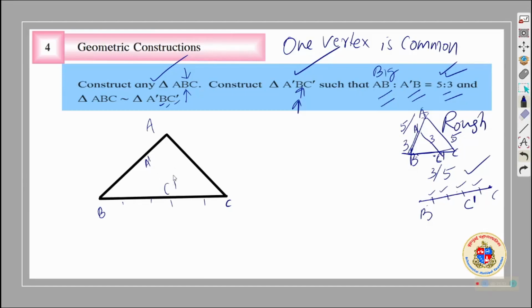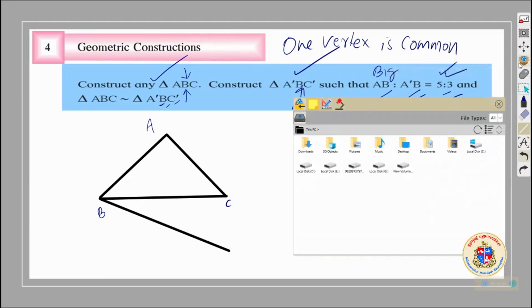बट हाउ टू डिवाइड द साइड, दैट इज मोर इम्पॉर्टेंट. यू हैव स्टडीड डिवाइडिंग ए लाइन सेगमेंट इनटू इक्वल पार्ट्स इन 5th standard. That you should apply here. How to do that? You need to simply draw a line of any angle like this. Divide that into और मार्क दैट इंटू 5 equal parts. वो कैसे करेंगे? For that you can simply let this be a line segment if required.